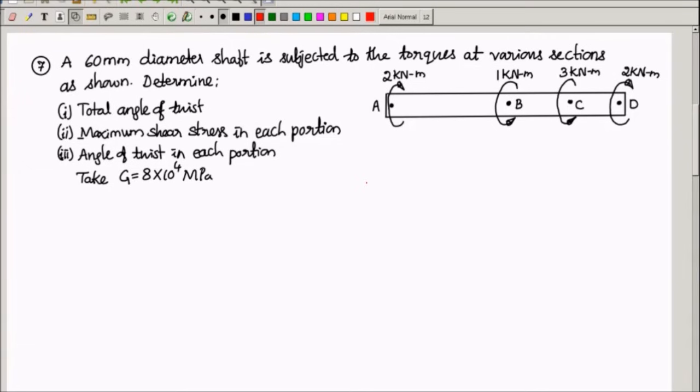When you have more than one different torque in a shaft, you will have to see effectively how much torque is applied or acting at each portion. For example, in portion AB, the shaft is subjected to some torque.